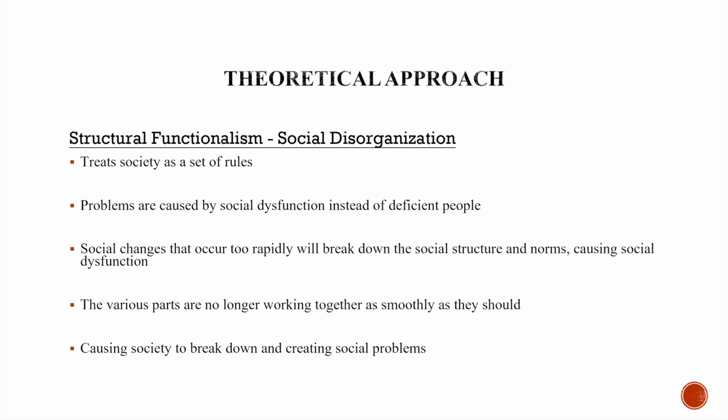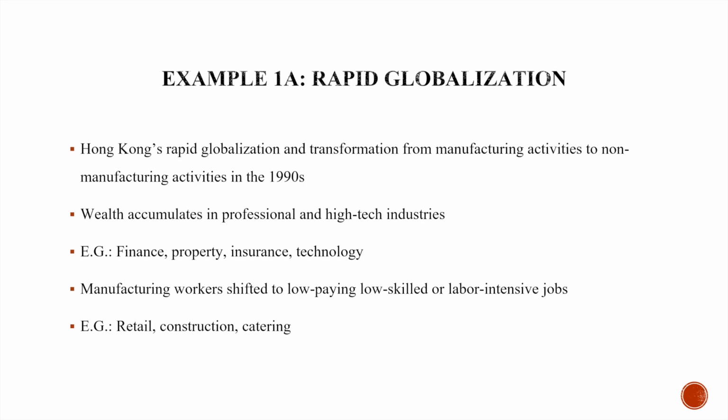From the 10 news articles mentioned above, we can conclude that there are two main causes of income inequality in Hong Kong. The first example would be Hong Kong's rapid globalization and transformation from manufacturing to non-manufacturing activities, which means that most of Hong Kong's wealth now accumulates in the high-tech and professional industries. For example, those related to finance, property owning, insurance, or technology. As Hong Kong further globalizes, more and more money is flowing into Hong Kong to benefit these people.